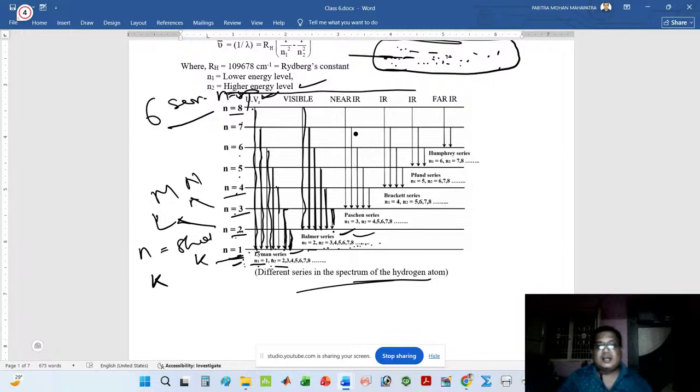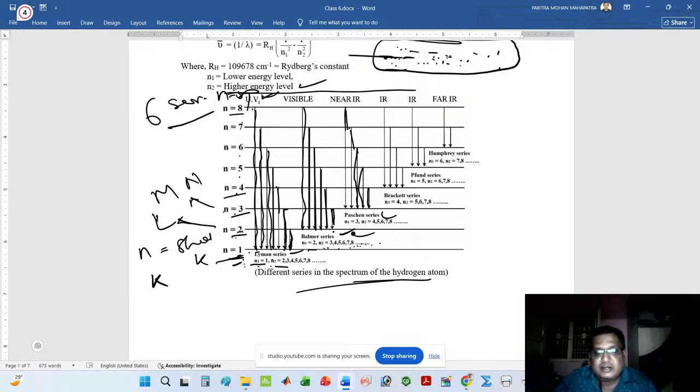Next is the Paschen series. This series shows the ground state, that is n equals 3. That is your M shell. Look at that here. The first ray comes from n equals 4 to n equals 3. The second ray comes from n equals 5 to n equals 3. Next, n equals 6 to n equals 3. Like that, n equals 7, n equals 8. This ray comes from n equals 8, this ray comes from n equals 7. These rays make a series said to be the Paschen series.